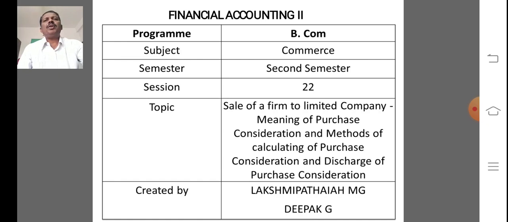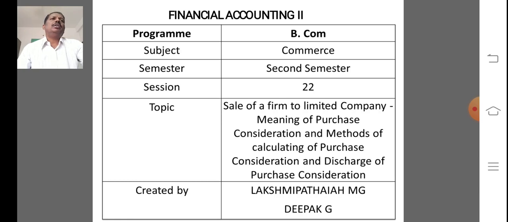The sale of a firm to a company will have a consideration payable in various forms. The firm which is being sold to the company is called a vendor firm, and the company which is purchasing the firm is called a purchasing company.